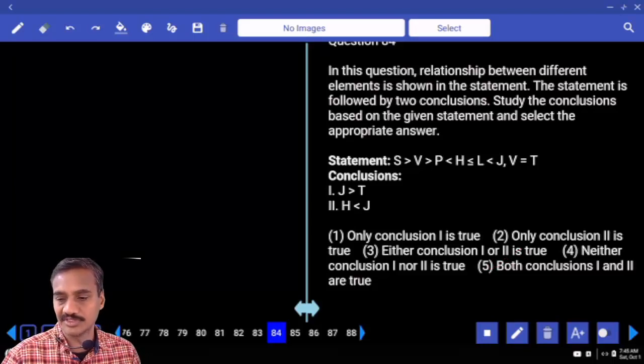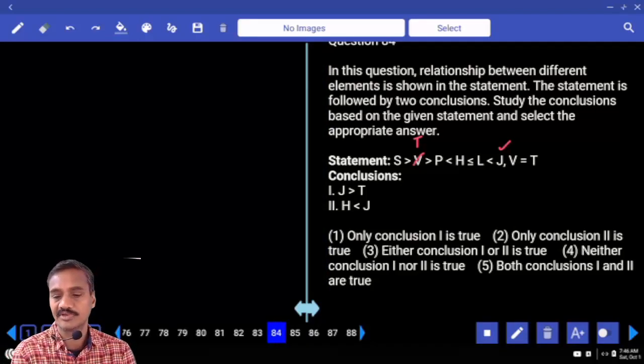The relation between J and T, J is here, T is here, V equals to T. Hence in the place of V, we can directly take T. Now between T and J, one greater than, one lesser than, two opposite symbols, no relation can be drawn between these two. Clear? No relation can be drawn.